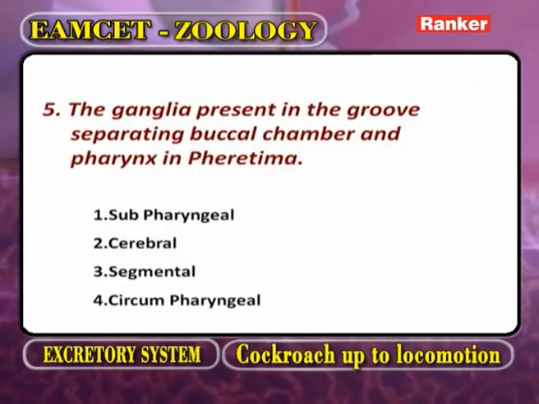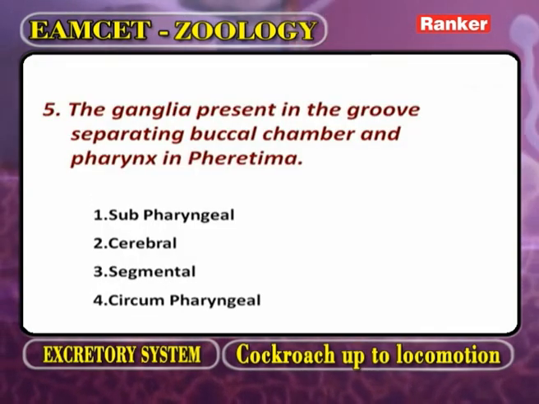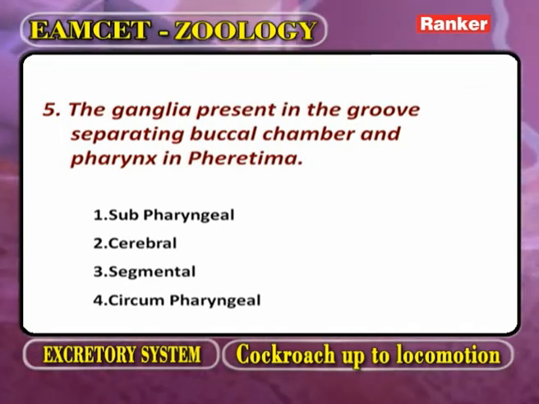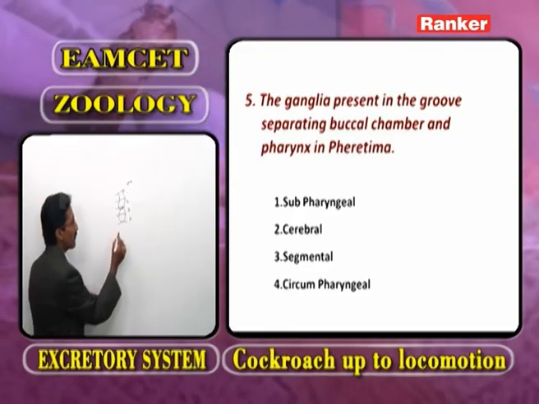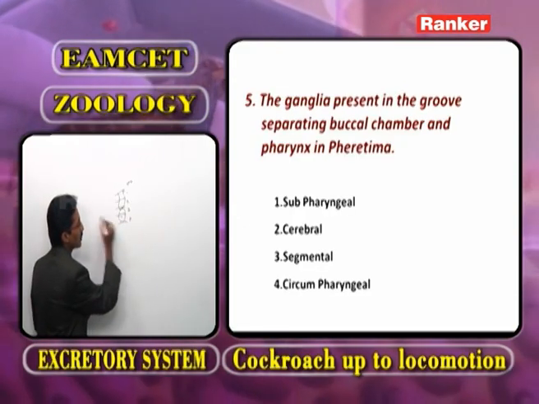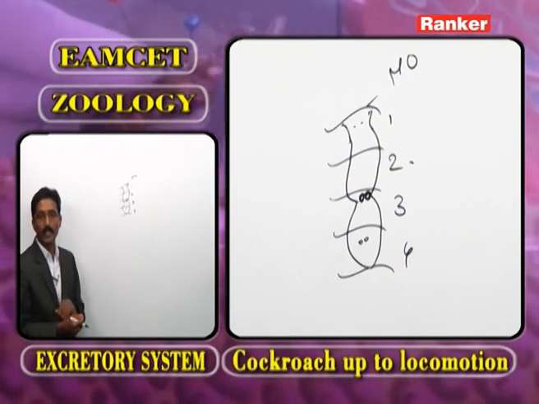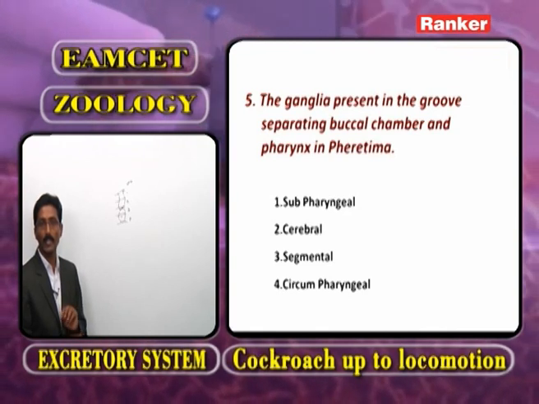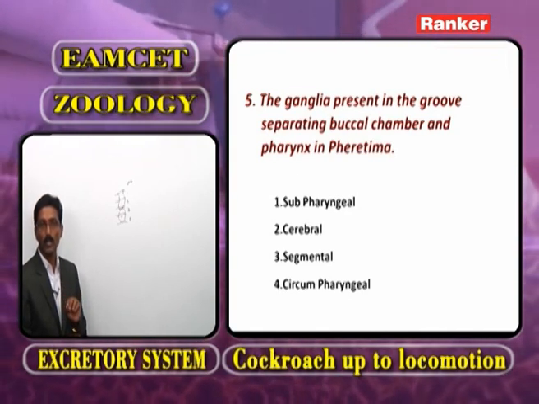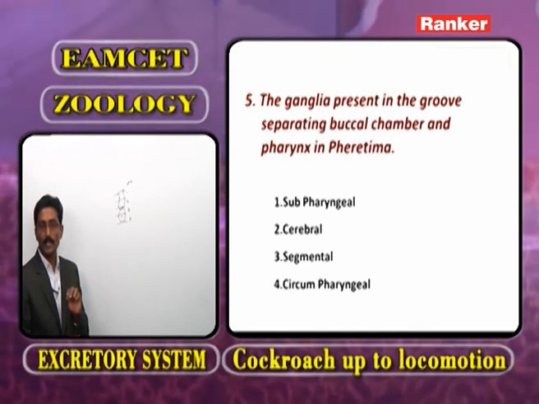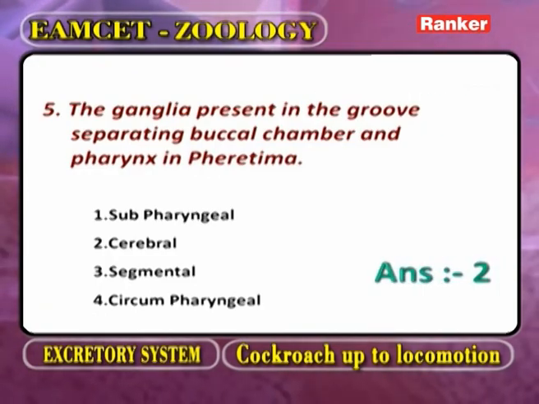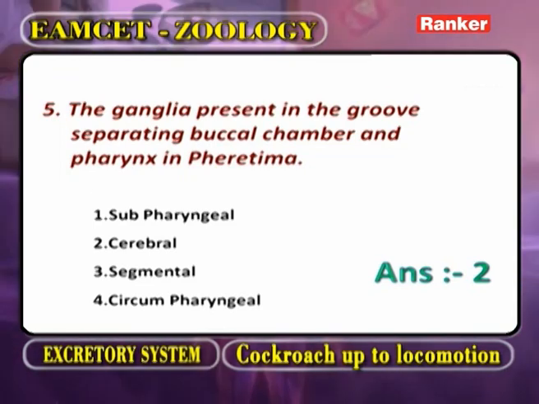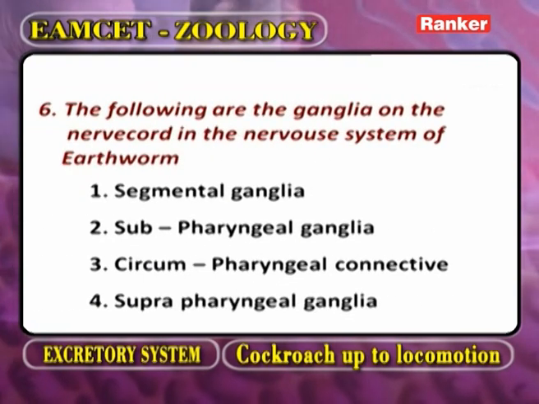The ganglia present in the groove separating buccal chamber and pharynx in Pheretima. One is subpharyngeal, present in the fourth segment. Second, cerebral ganglia. The other name of cerebral ganglia is suprapharyngeal. What is the correct answer? The second one: cerebral ganglia or suprapharyngeal ganglia or the brain. Now go for the next question.